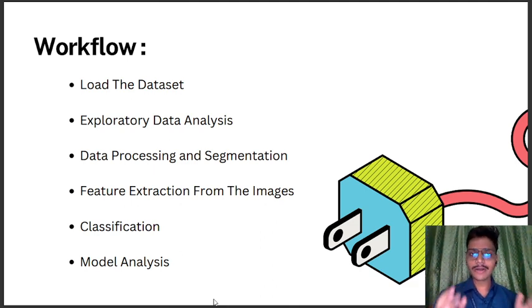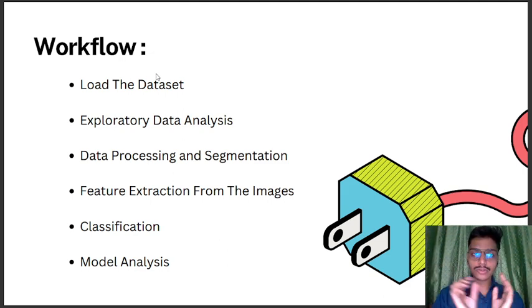The workflow shows how our model is created and how it predicts the output. The first step is loading the data set. Here I'm using image processing techniques to identify lung cancer, so we are using lots of data in the form of images generated with the help of CT scans and MRI. For example, 2000, 3000, 4000 images are taken just for training purposes. This is labeled data, which means we are taking normal data plus affected data, which will help the training phase in the further steps of the workflow.